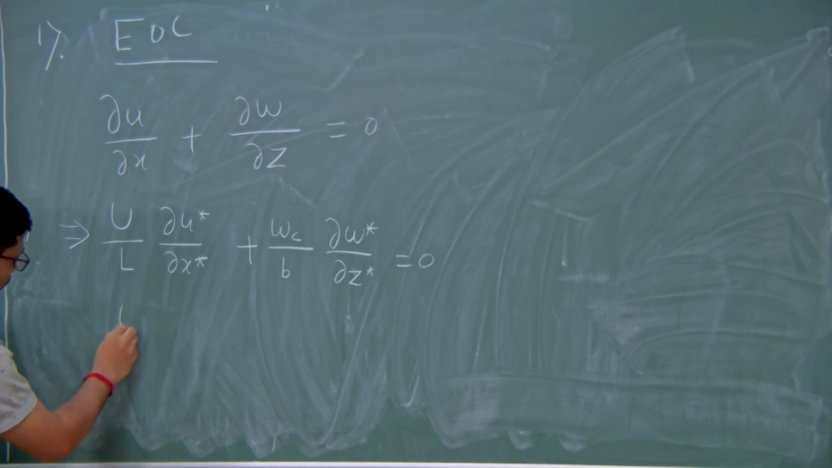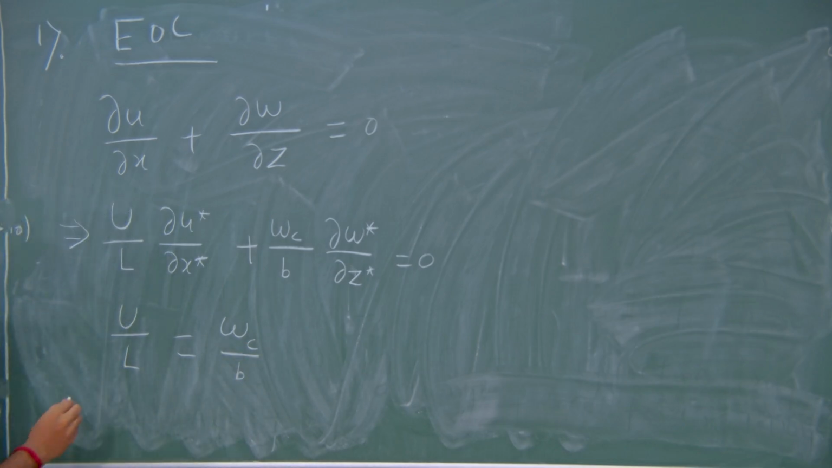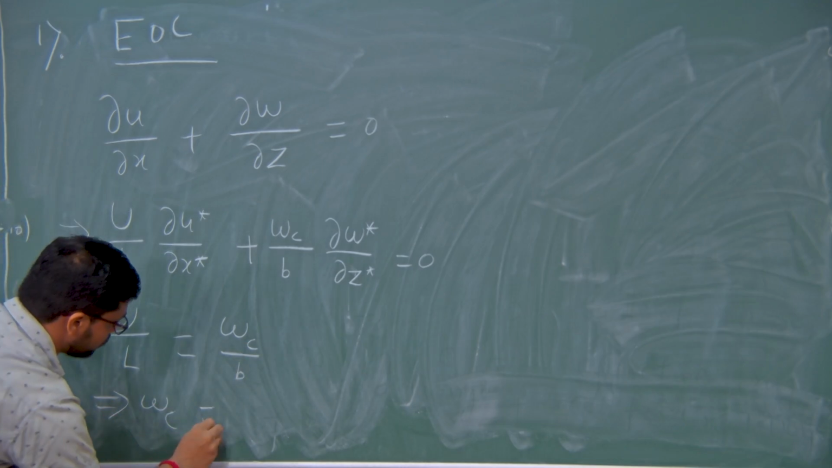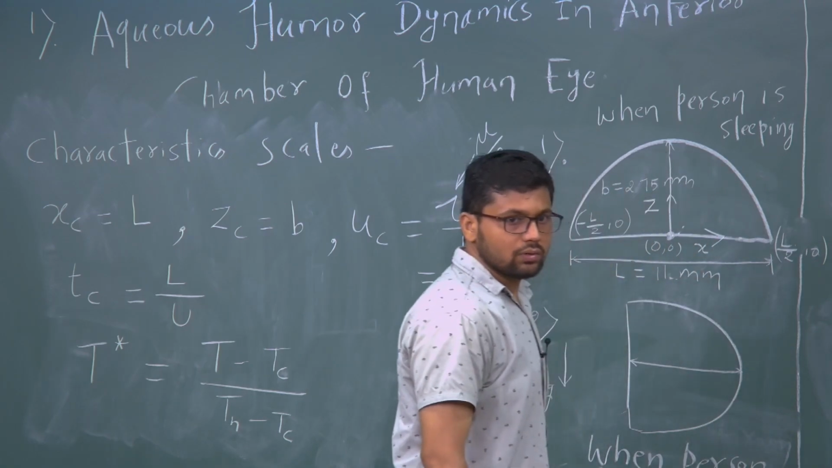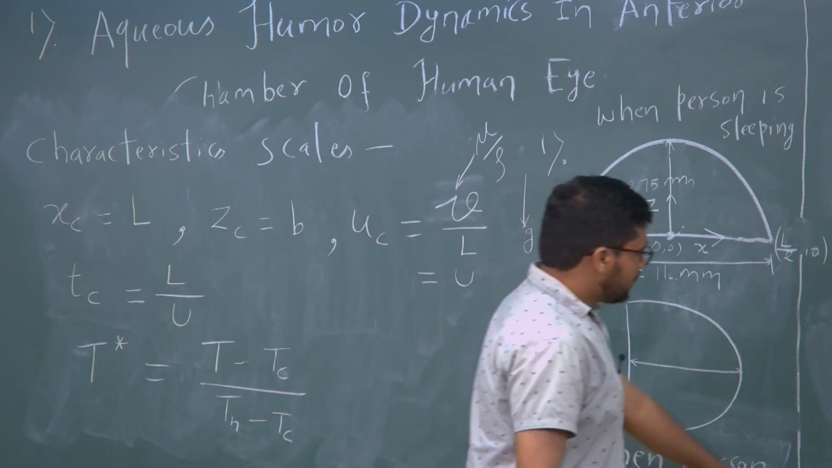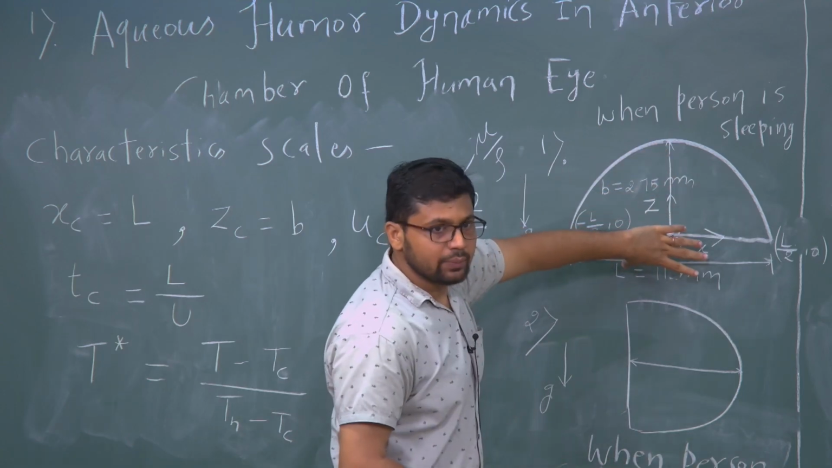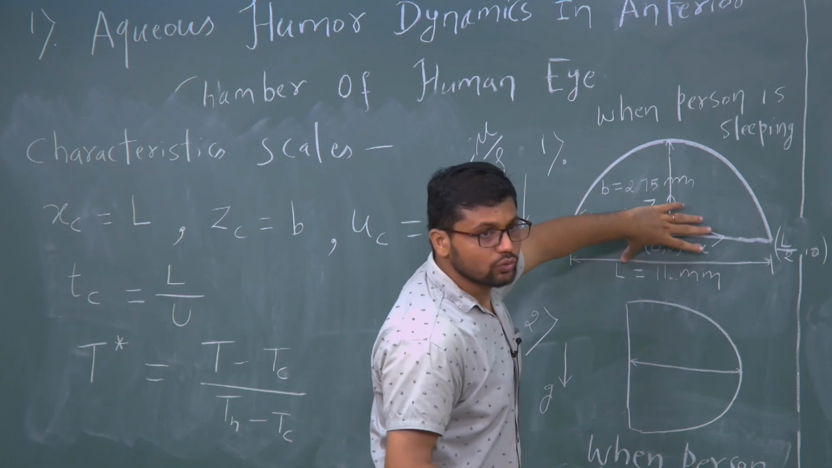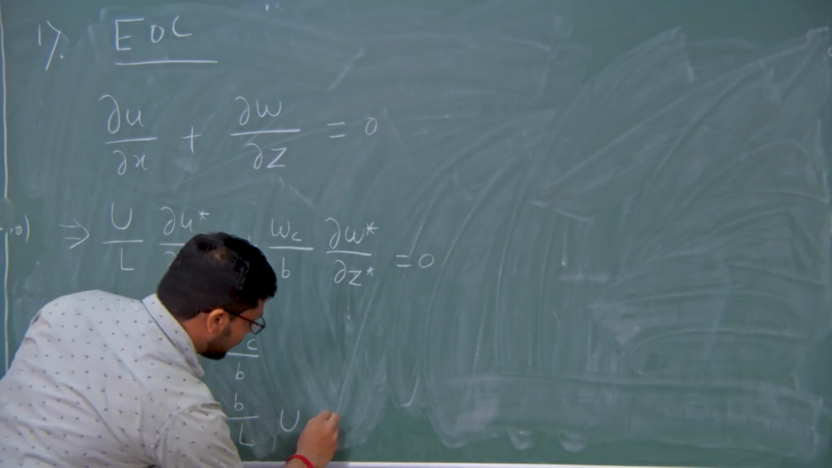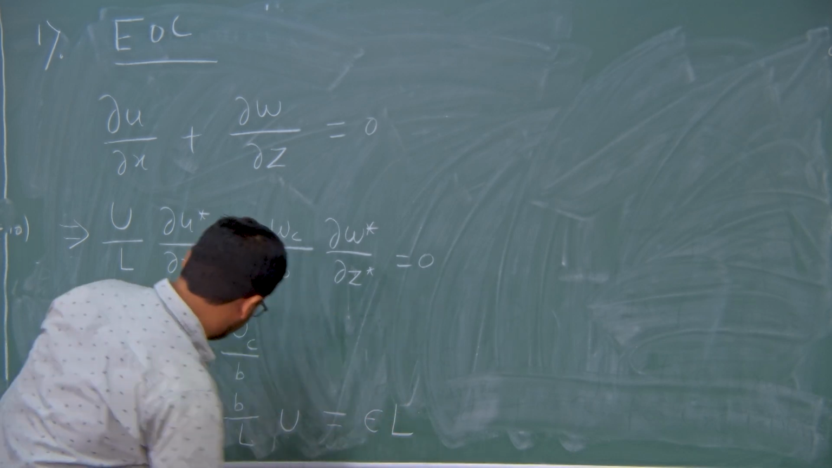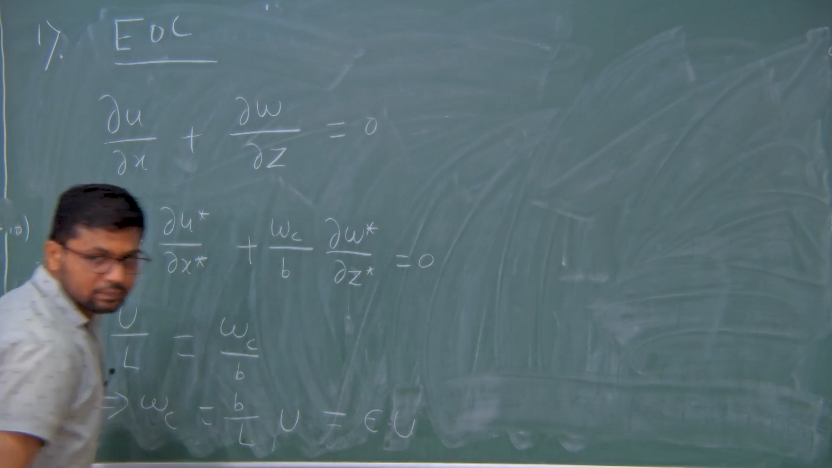So, this U upon L should be equal to WC upon B, and from here WC will be equal to B upon L times U. B is the depth of the anterior chamber, L is the length of the anterior chamber, and I said that the ratio of these two quantities will be very small. So, I am representing that B upon L ratio as epsilon. So, WC will be epsilon times U.